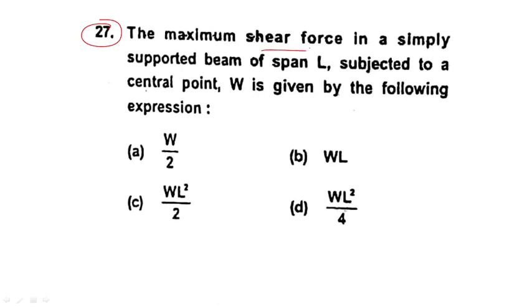The maximum shear force in a simply supported beam of span L subjected to a central point load W is given by the following expression. Let me draw the diagram so that we can understand easily. Sorry dears, I'm facing some problem in connection.